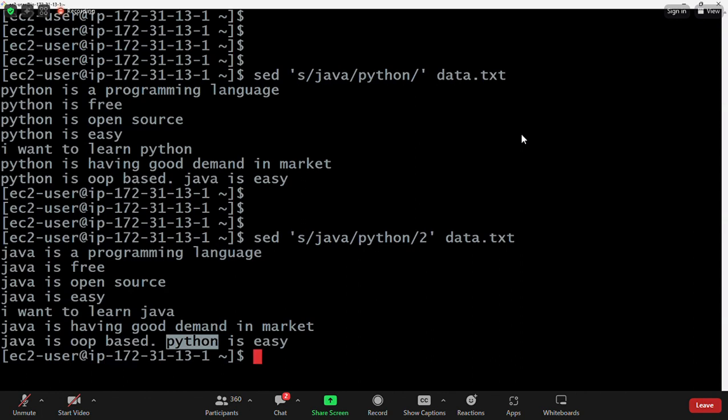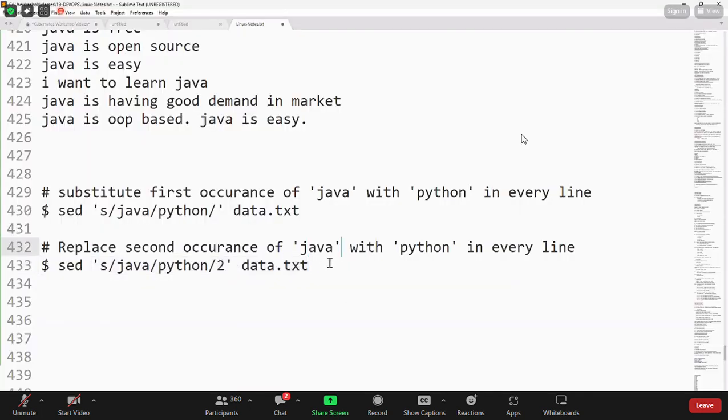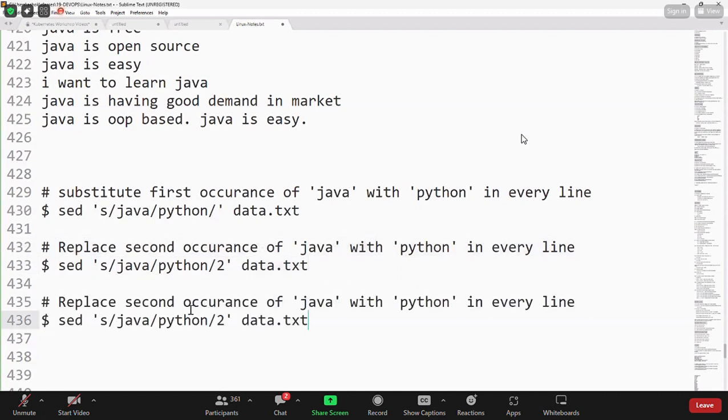Similarly, can we replace only the third occurrence? Yes. If you give /3, then the third occurrence will be replaced. Replace the third occurrence of Java with Python in every line. The first and second occurrences it will skip. Only the third occurrence it is going to replace.